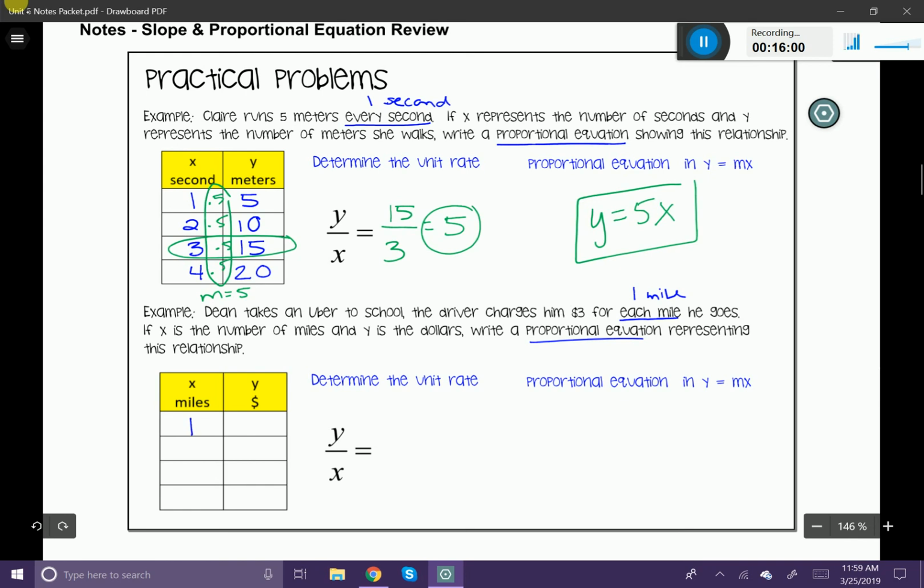For every 1 mile, the driver is going to charge him $3. So how about 2 miles? How much is 2 miles going to cost? 6. 3.